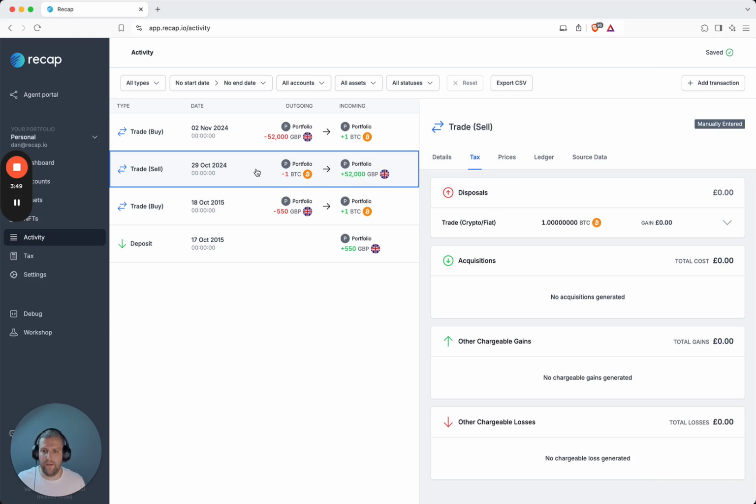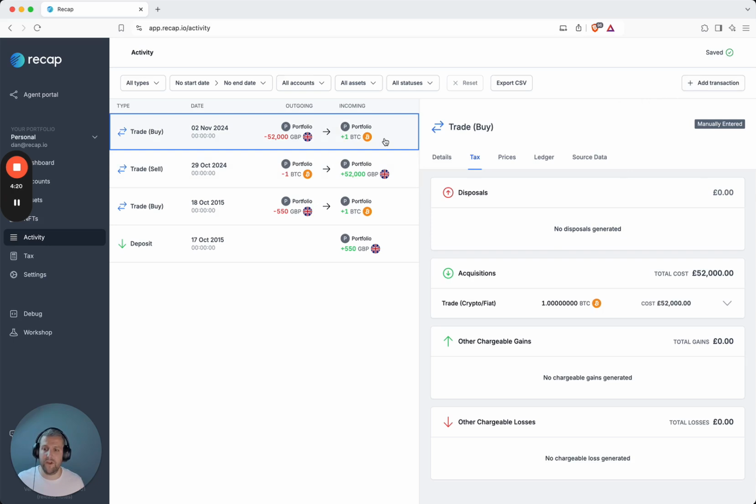So, I've got my mouse on the previous trade where I sold my Bitcoin. If you remember, we had a disposal. Well, that disposal no longer exists because we've triggered the matching rules. We've bought that asset back. So by selling the asset and then buying it back within 30 days, I actually haven't realised a capital gain in this scenario. So I'm just giving you an example of here how you might want to put in some transactions into Recap so you can model out potential strategies for you to get on top of your tax position.